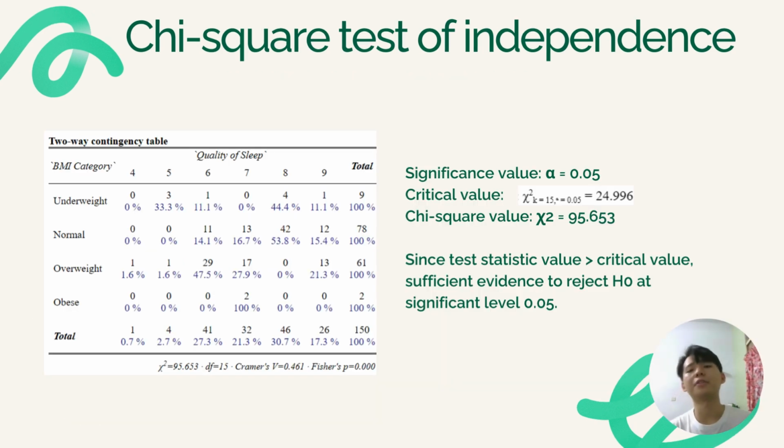Here is the result of the chi-square test of independence. We can see the two-way contingency table generated by R programming. The total is already shown, and the vertical is the BMI category, and the horizontal is quality of sleep. The frequencies are already shown here. At the significance level alpha equal to 0.05, and with degrees of freedom 15, the critical value from the table is 24.996. The test statistic, also calculated by R programming, is 95.653. Since the test statistic value is bigger than the critical value, we have sufficient evidence to reject H0 at the significance level of 0.05, so we can say that the BMI categories are not independent of the quality of sleep. Thank you.